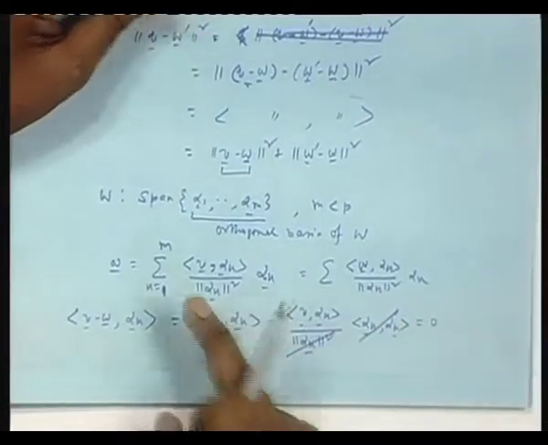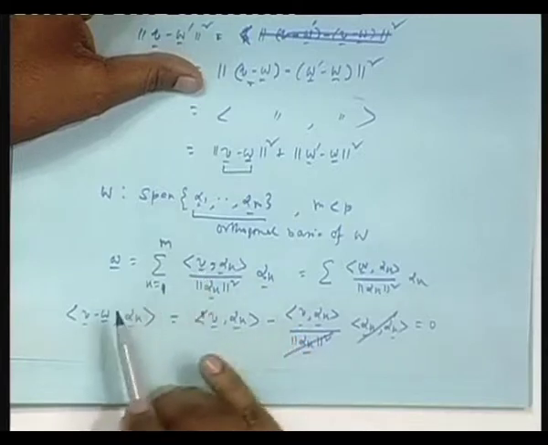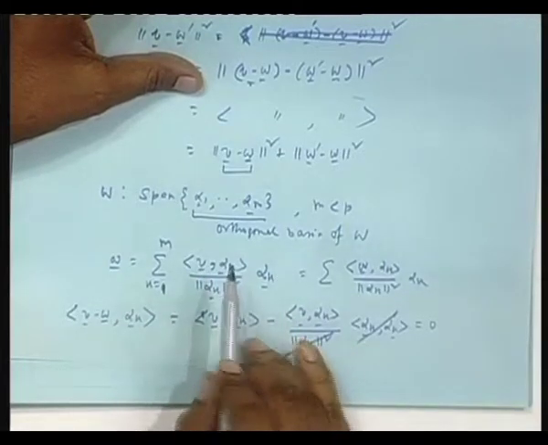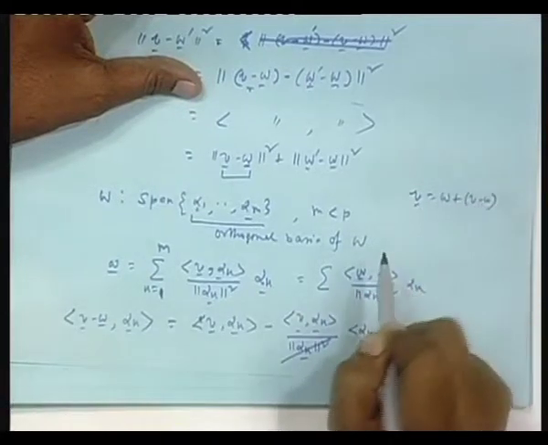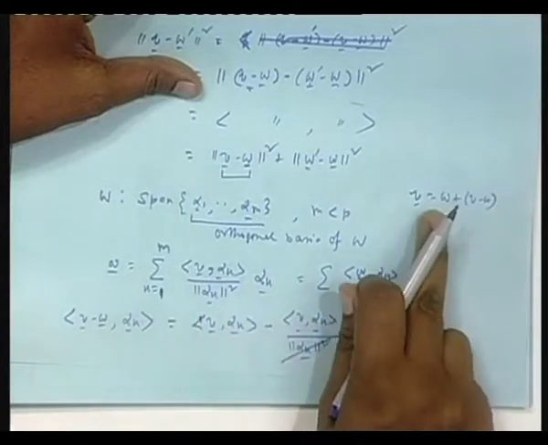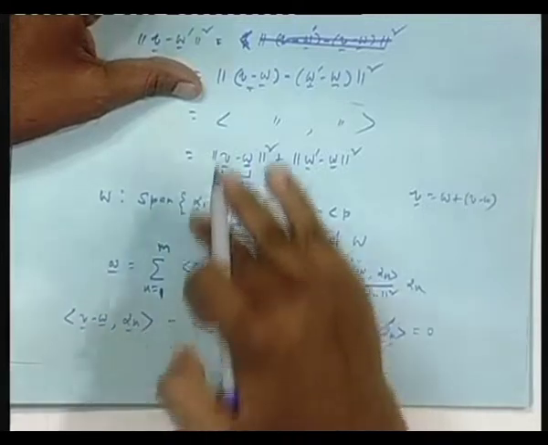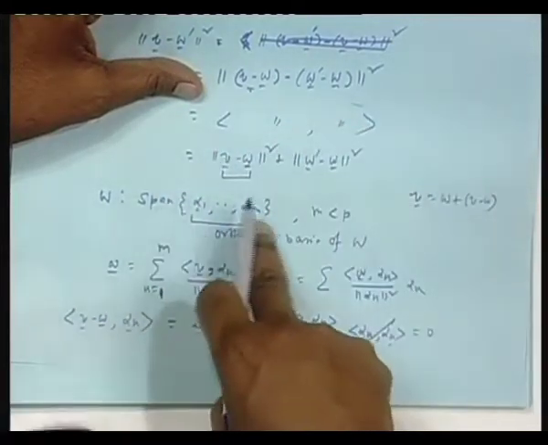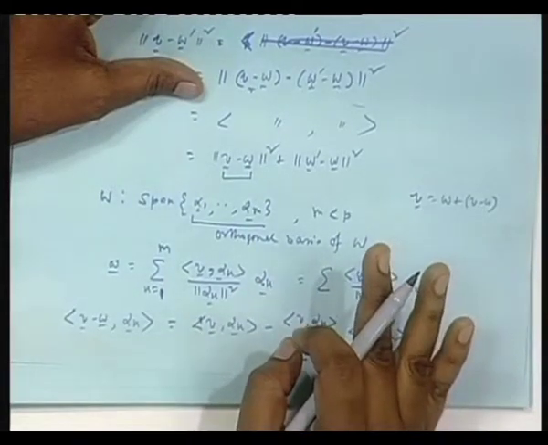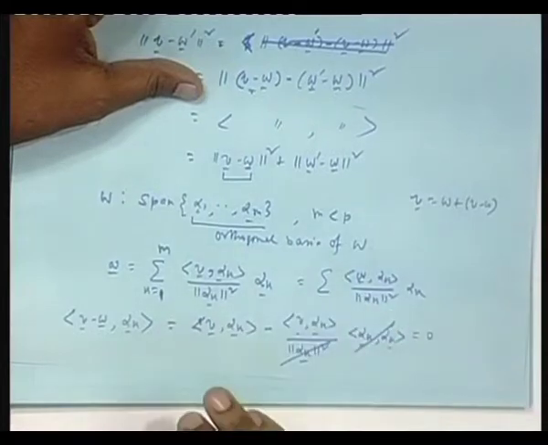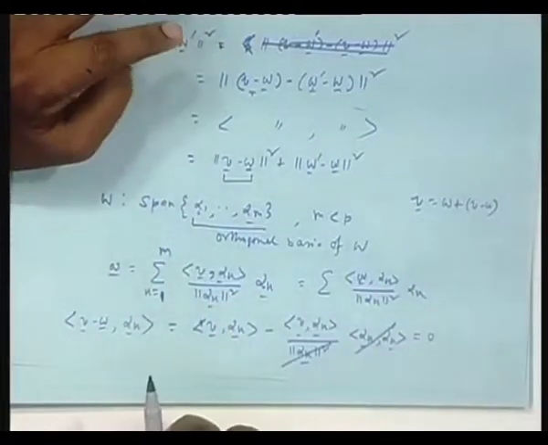But that is the same as this; from another angle you can see, V has two components, one is the W component, another is the error component, that is V is W plus V minus W. If in each inner product you replace V by W and V minus W, W with alpha k comes here, and V minus W is orthogonal to the entire W and therefore to each of the alphas. So that inner product goes. So instead of V you can also put W here, remember this. You will see many times I will play this kind of trick when deriving adaptive filters and all that later.